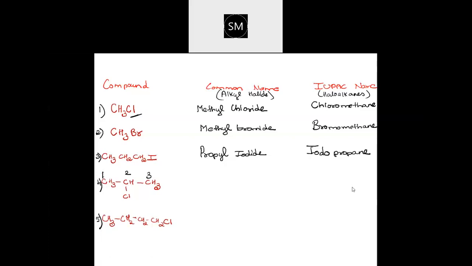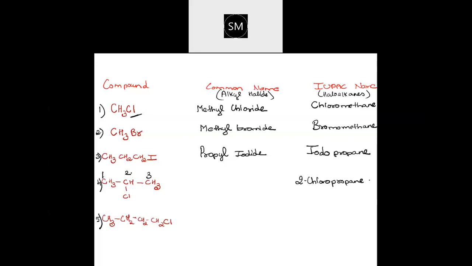Let me write the IUPAC name first. IUPAC name for this will be 2-chloropropane. Yes, very good. Correct. 2-chloro. Second position is the chloride group. You can see here. So 2-chloro, then three carbon. Alkane name should be followed by the halo group. So 2-chloropropane.